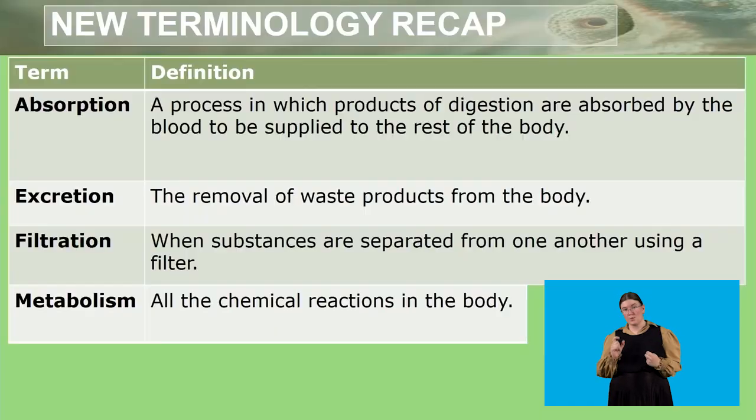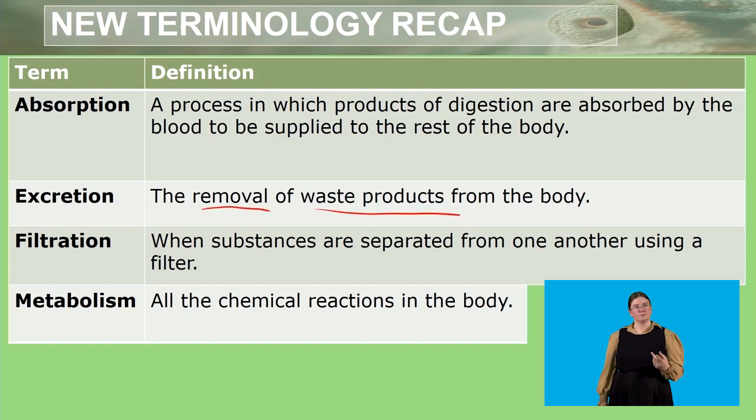We also came across new words and new terms. We came across the word absorption, and we know that it is a process that is related to the excretory system. Here, it is a process in which the products of digestion are absorbed by the blood to be supplied to the rest of the body. We also looked at another process, which is excretion. We know that it is the removal of waste products from the body.